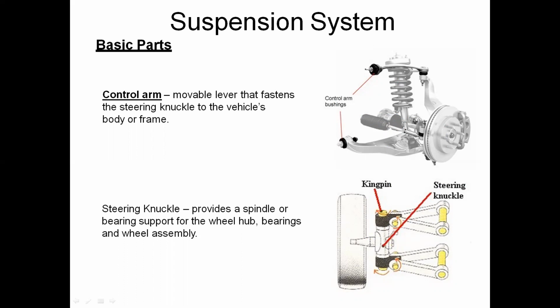The steering knuckle provides a spindle or bearing support for the wheel hub, bearings and wheel assembly. You can see that the steering knuckle provides the spindle bearing support for the wheel hub, bearings and wheel assembly. That is the steering knuckle.